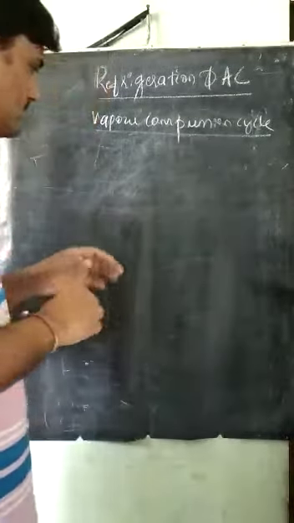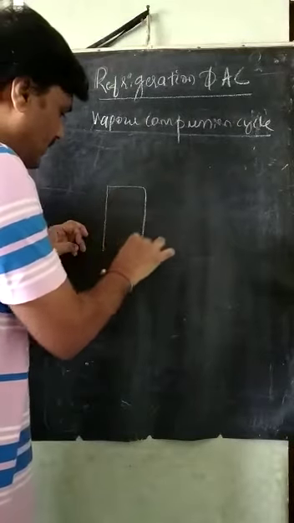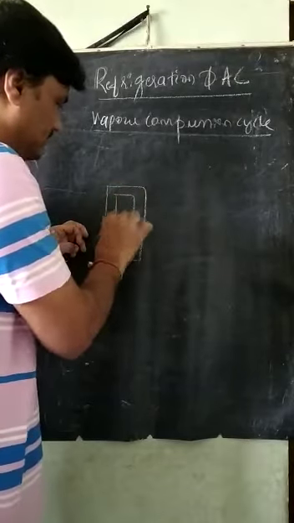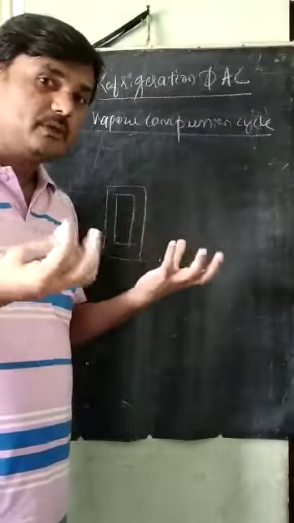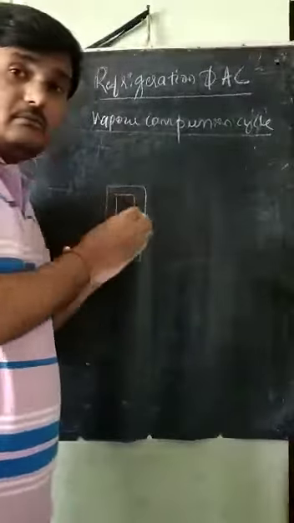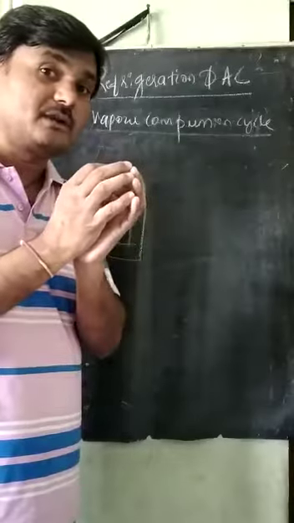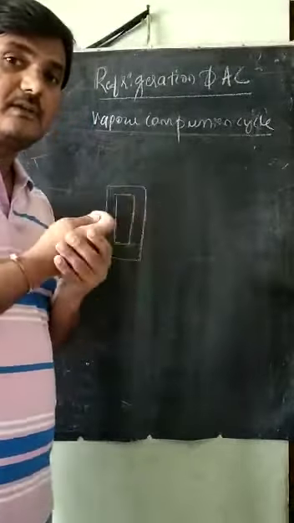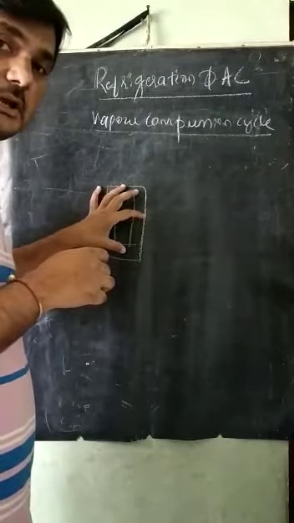So I will take this space, which we want to maintain at a low temperature. Say this is a refrigerator space, where we keep vegetables and milk, which we want to maintain at a low temperature.